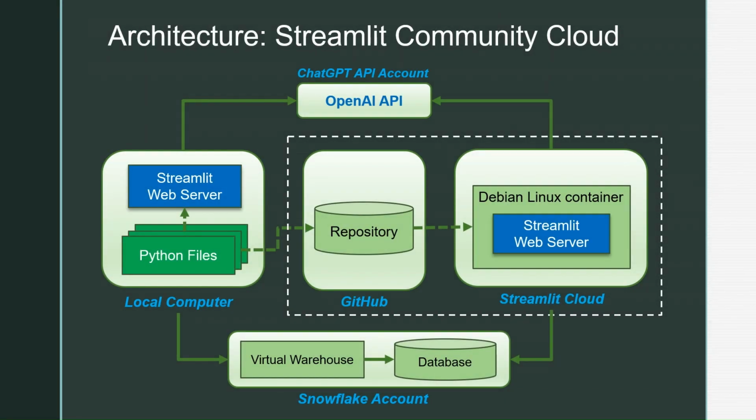The application we've seen before, we deployed it for free in the Streamlit Community Cloud. Of course, we needed to take some precautions because we didn't want everybody to use our own Snowflake account or our own ChatGPT API key. So we provided a form where they can enter their own connection parameters. But for the rest, you can see that both our local web application and the deployed Streamlit Cloud application connect to Snowflake and ChatGPT using the same LangChain library.